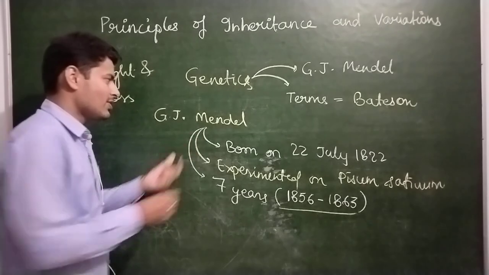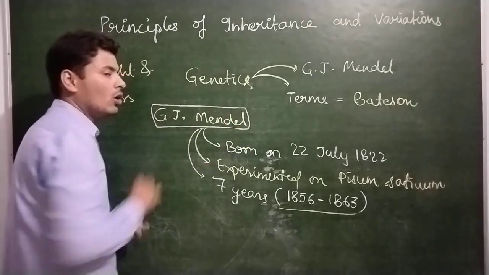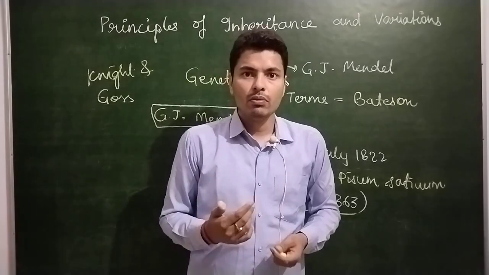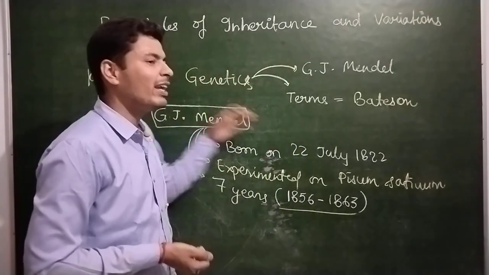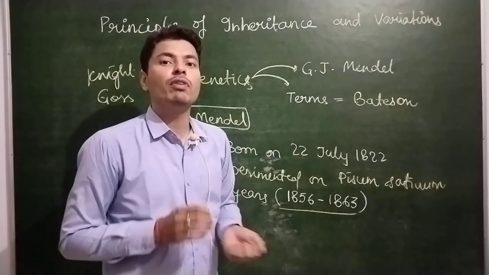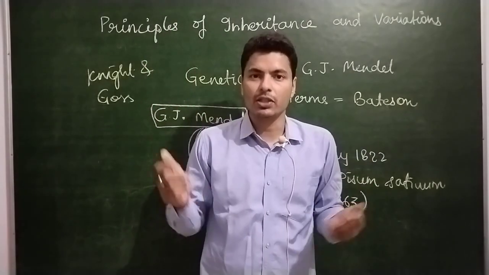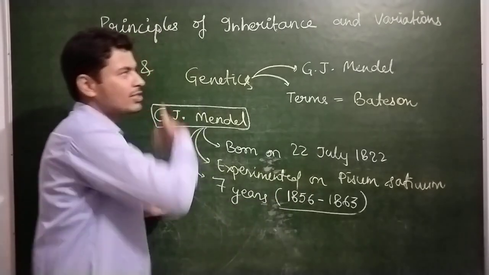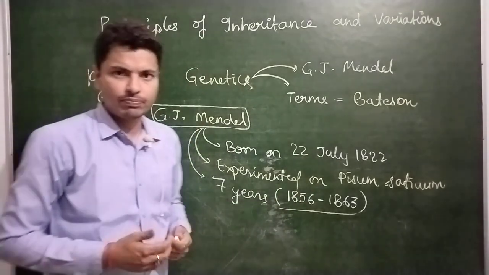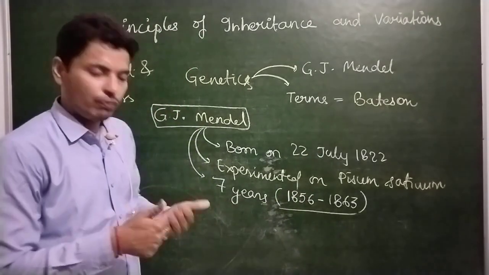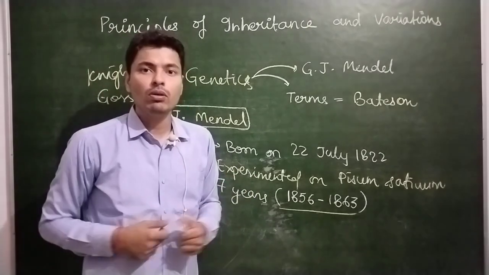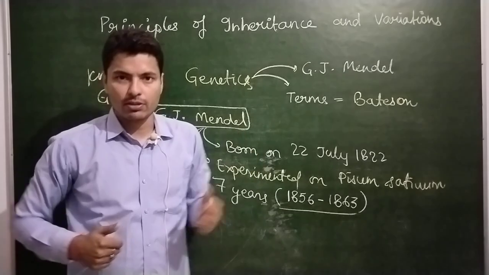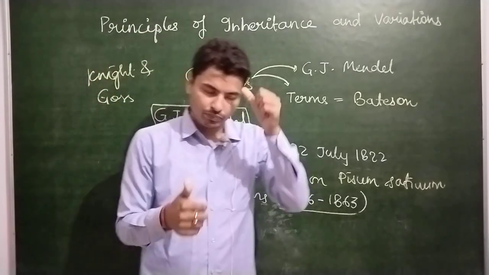So to understand the work of Mendel, or to understand the inheritance of a single gene or of two genes, before going deep into the chapter, we must first learn some basic terminologies, which will help us in understanding this chapter more easily. Understood? So what is the meaning of the first terminology which I used right now, true breeding pea variety or true breeding pea line? What is the meaning of true breeding pea line?